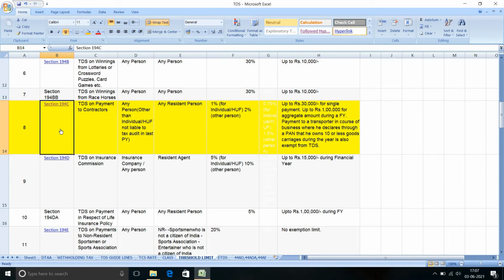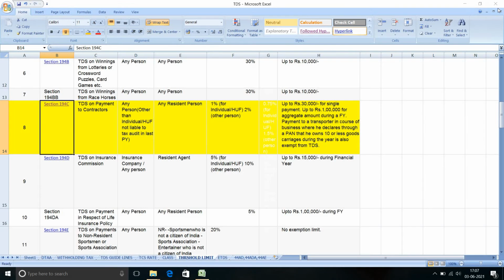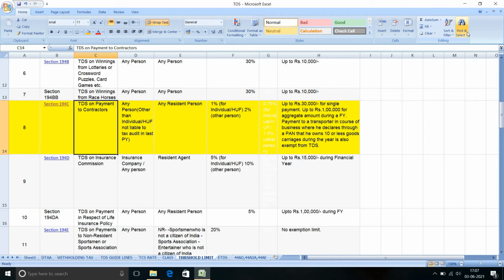First we will go for section 194C, TDS payment on contractor.